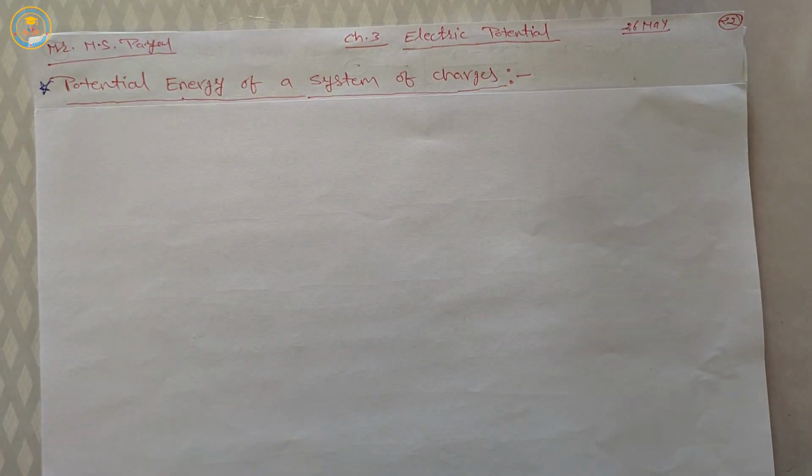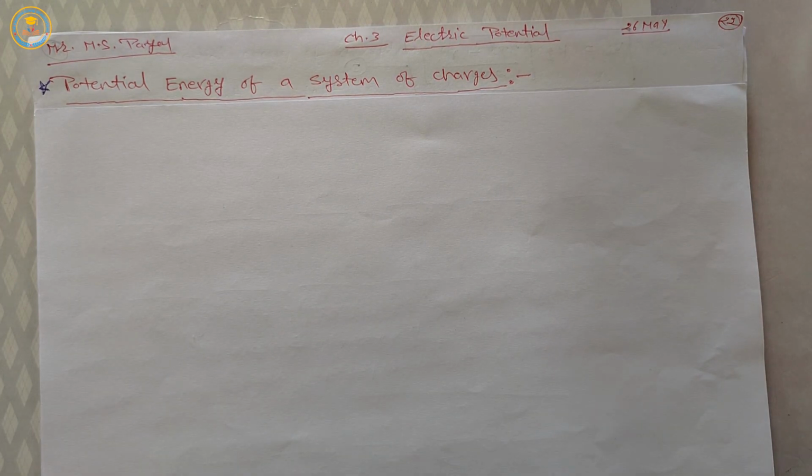Our chapter number 3 is going on, which is electric potential. In this chapter, we studied electric potential due to a non-conducting sphere, a conducting sphere, and a spherical shell. Today, we will discuss a new topic, which is potential energy of a system of charges.